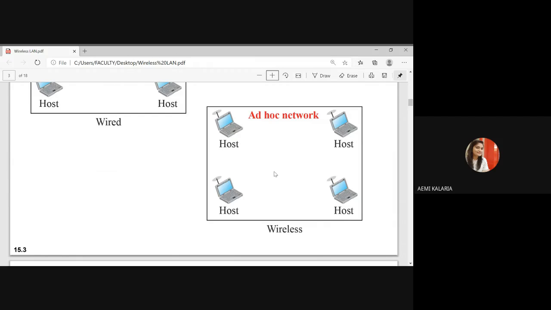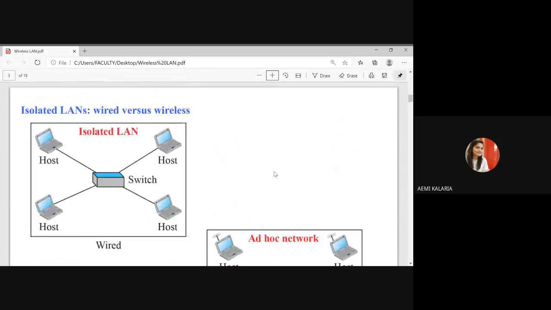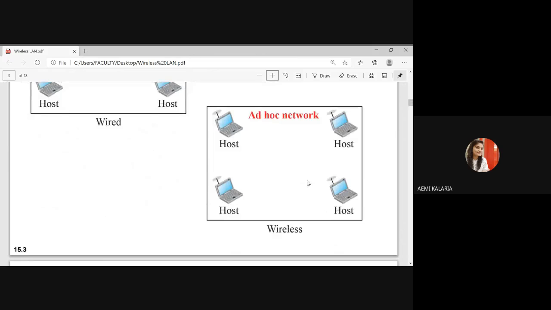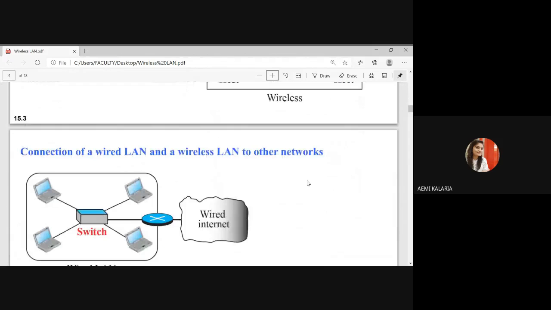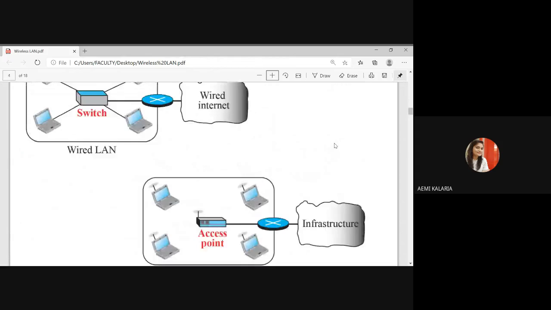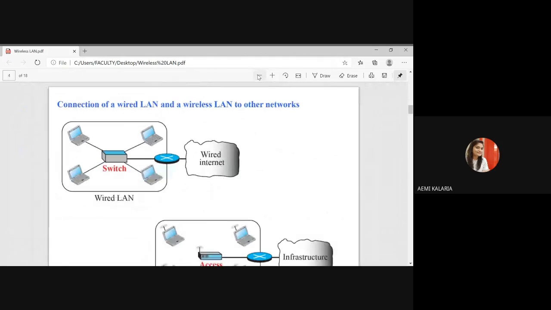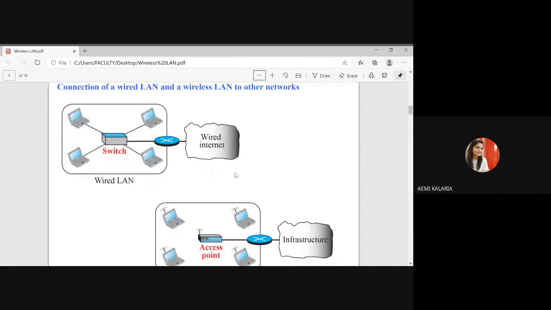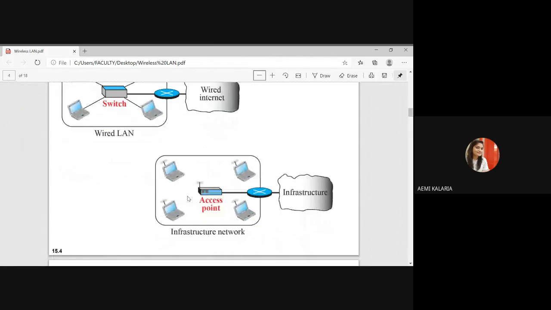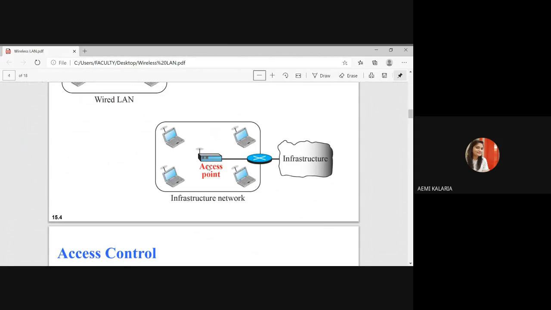And a BSS with an AP, we call an infrastructure network. This is a proper wired LAN, but if I use an AP here, then we call it an infrastructure network. Here I already discussed what is AP and what is an infrastructure network. So it is a wireless LAN. Inside it, one switch is there, and with the switch some other wired network is also connected. Whenever I'm dealing with an access point, I can call it an infrastructure network, meaning through the access point I am connecting to other devices.